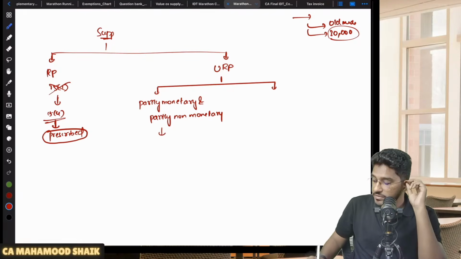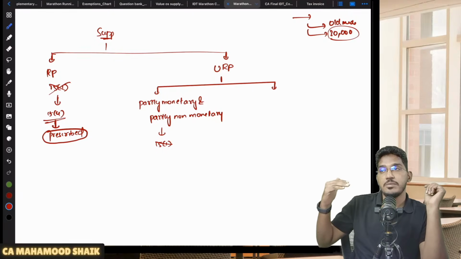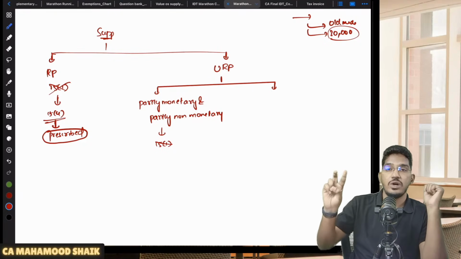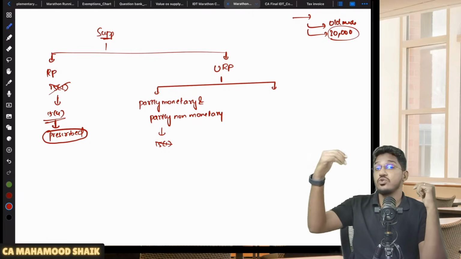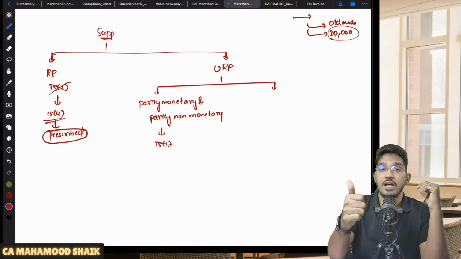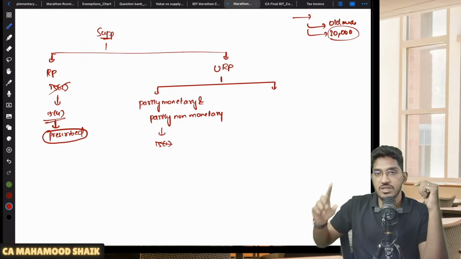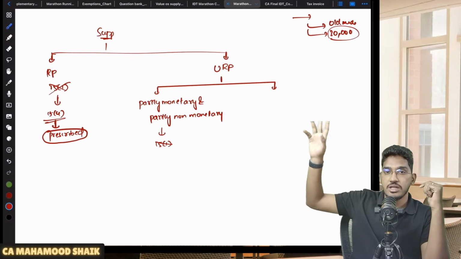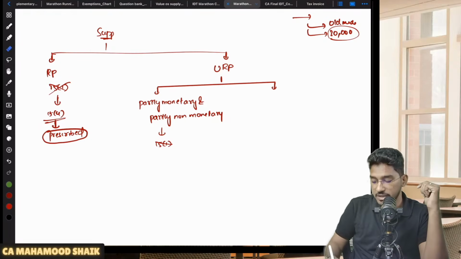So in that case, will 15 subsection 1 become applicable? No. Why? Because 15 subsection 1 will become applicable only when the supply is happening between two unrelated persons and price is the sole consideration. Here price is not the sole consideration because partly non-monetary consideration is involved. So you can't bring here 15 subsection 1. You can't go by the transaction value. Then how to determine the value? You come to 15 subsection 4. In 15 subsection 4, some rules are prescribed. Once again, rules 27, 28, 29, 30, 31, 32, 33. According to those rules, you have to determine the value of supply.